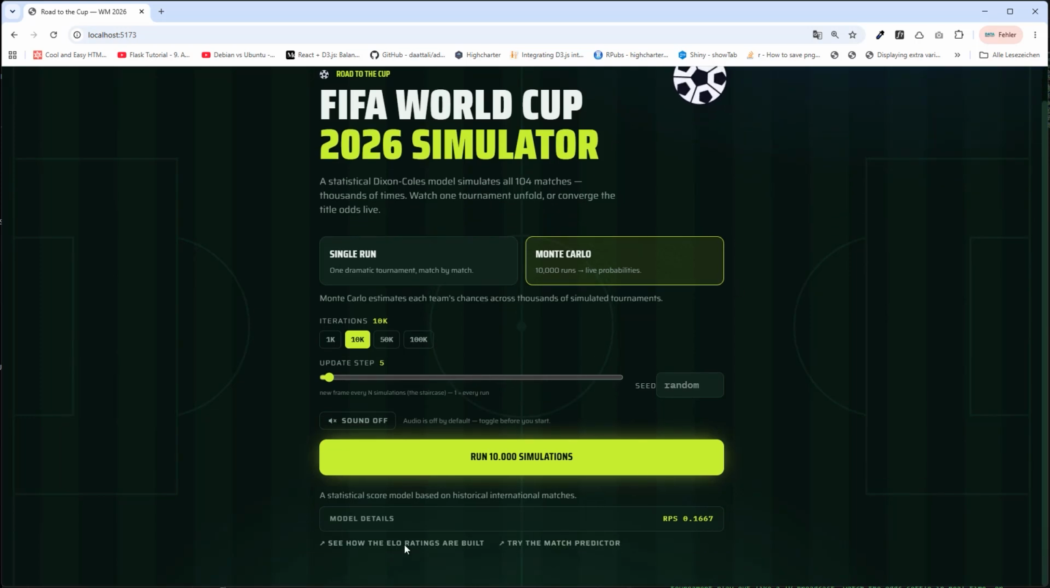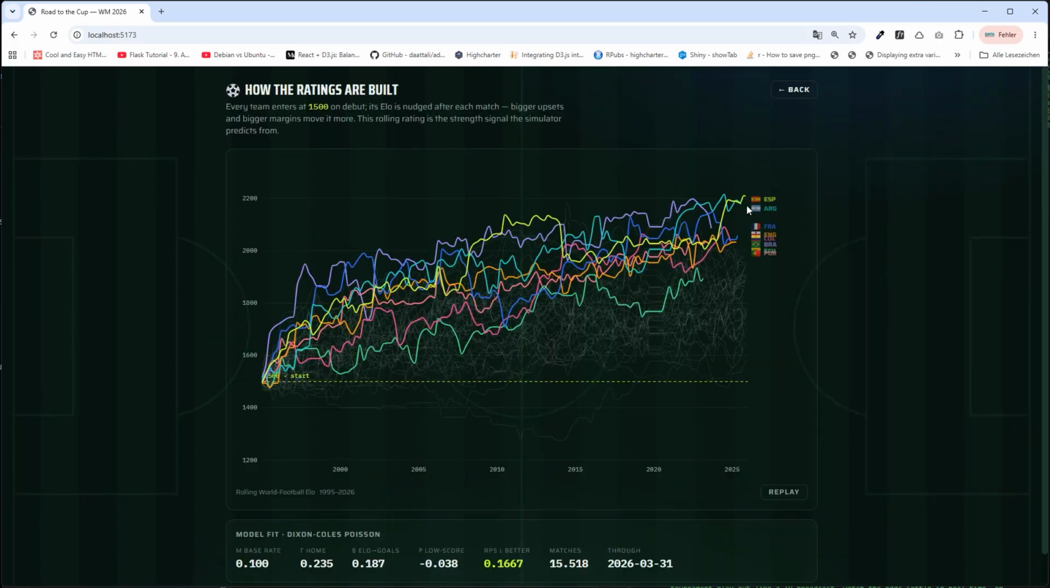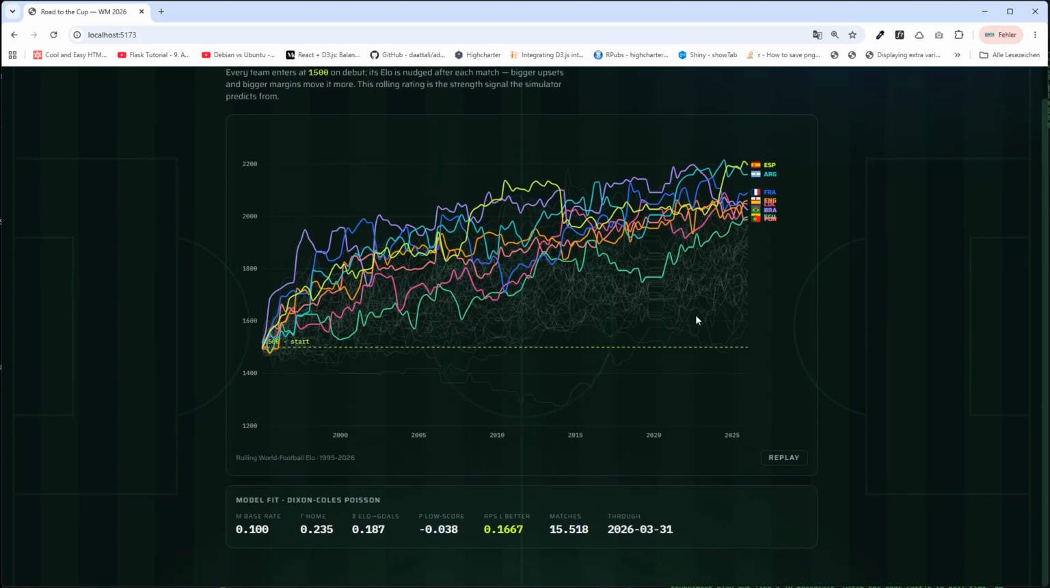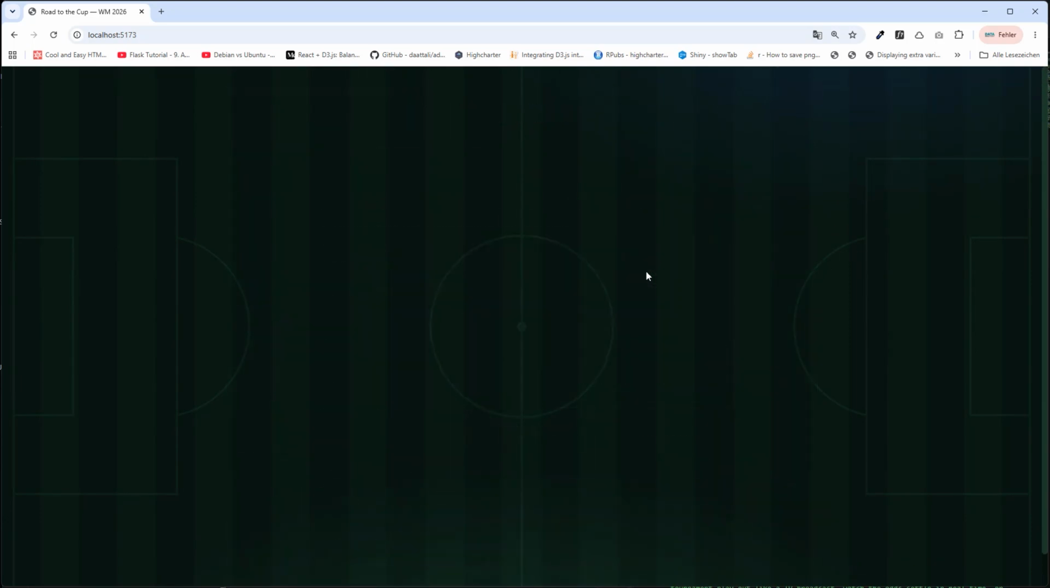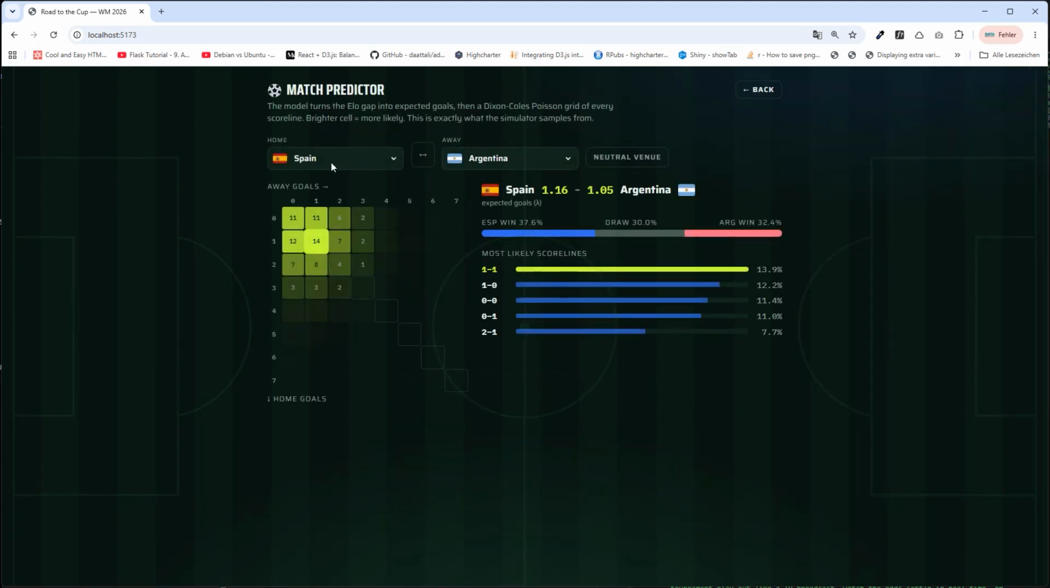So first we have a look at how the ELO results are built. So this is every team that qualified for the World Cup. As you can see, currently on top, Spain, Argentina behind it, France, England. I think this is pretty reasonable. So this is the development of every team. And now what you can also do is to try and predict a single match.